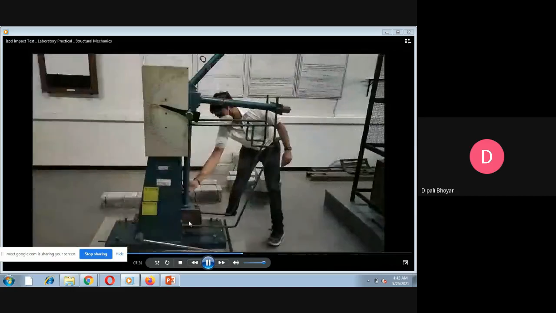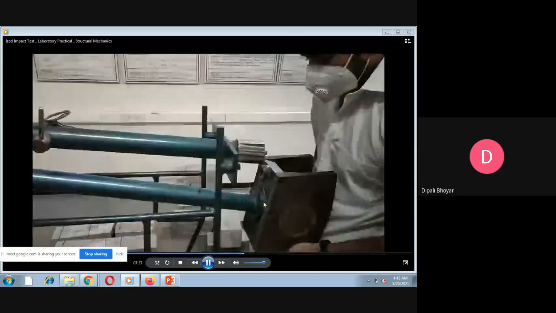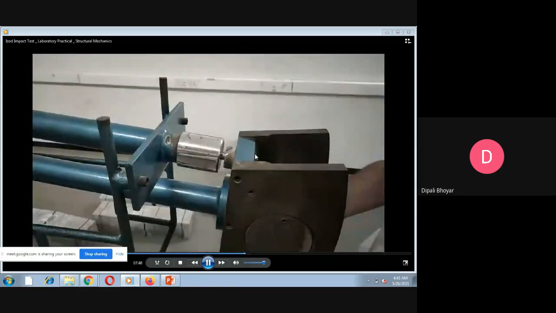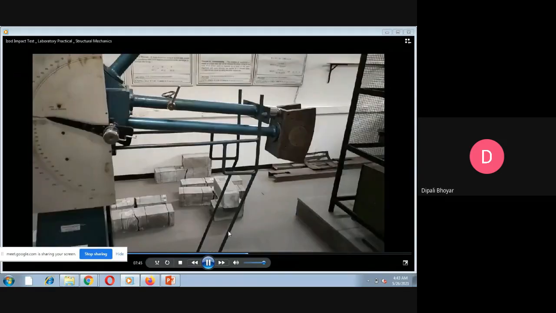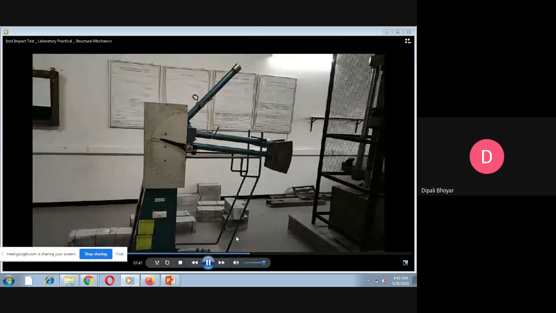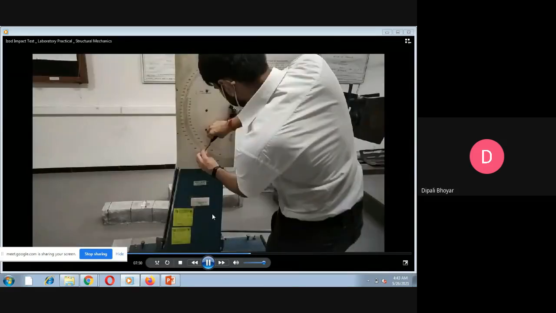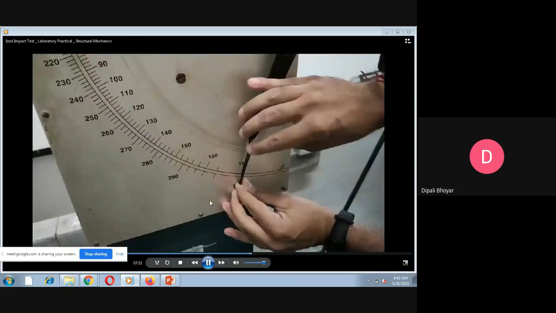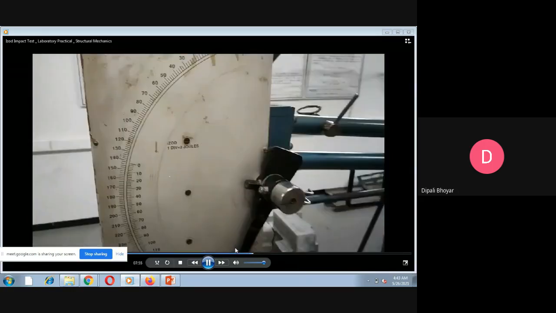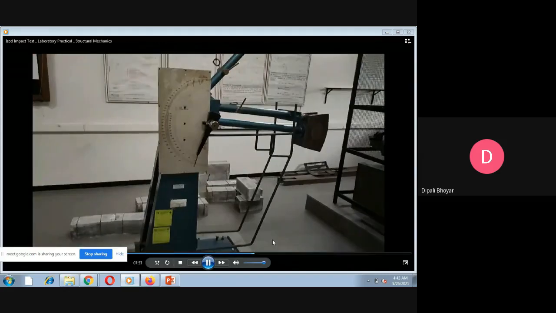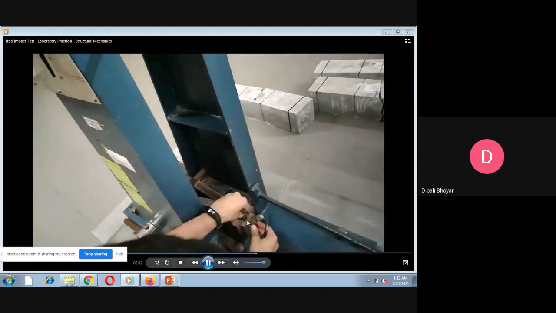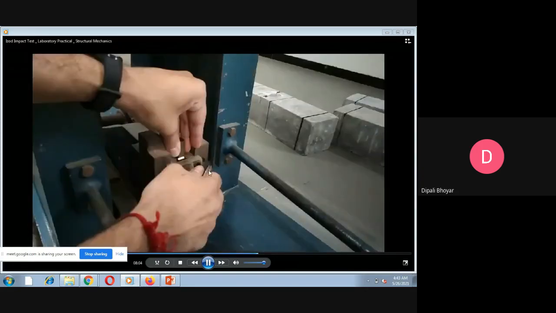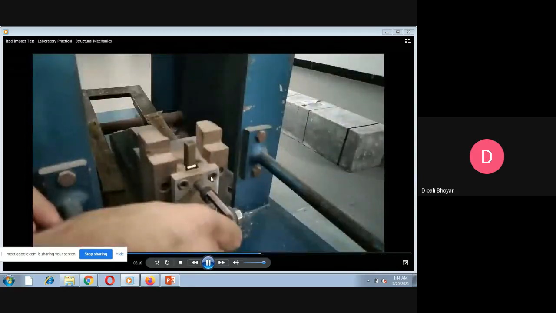Okay, so here you can see this is the pendulum. Before starting the operation, we have to fix that pendulum here. We have to lock it at this locking arrangement. Then we select one specimen, and first we have to make sure that the dial indicator is at the zero initial condition. Then we use the first specimen, here we use iron, and we place it in a specimen test bed. So here we perform the Izod method.